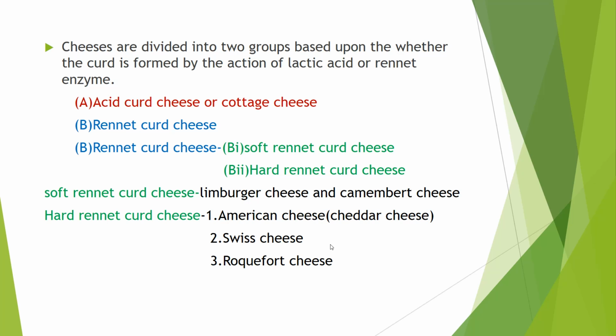Soft rennet curd cheese contains high moisture content, while hard rennet curd cheese contains low moisture content. These again are of three types: American cheese, that is nothing but cheddar cheese, the Swiss cheese, and the Roquefort cheese. In the case of Roquefort cheese, the molds Penicillium roqueforti and Penicillium camemberti are used to ripen the cheese.